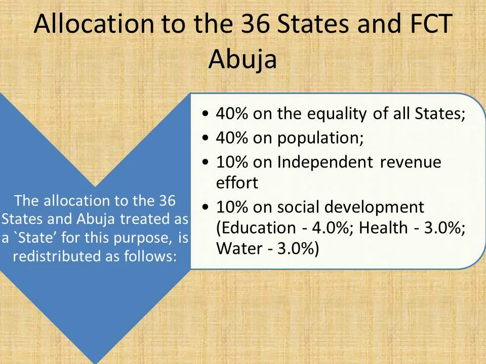And of the 10% on social development, 4% is to be spent on education, 3% on health, and 3% on water. For the purpose of the allocation to the 36 states and Abuja, the FCT Abuja is treated as a state for the purpose of this allocation.